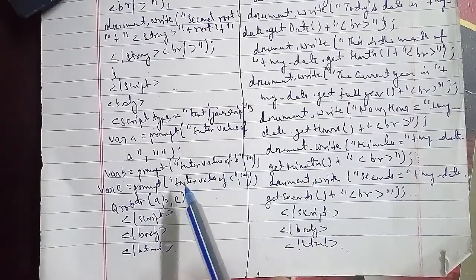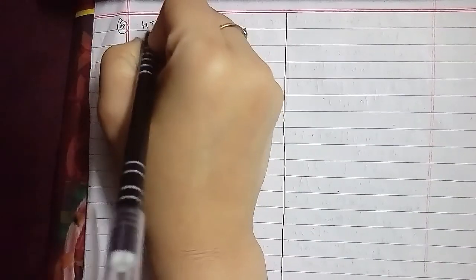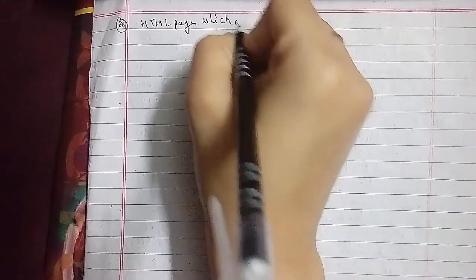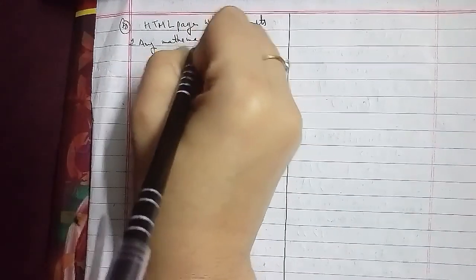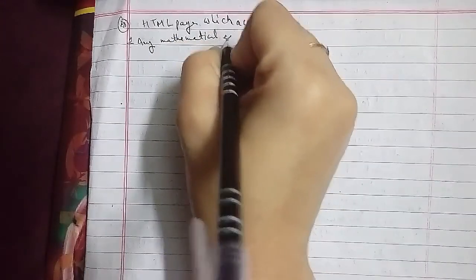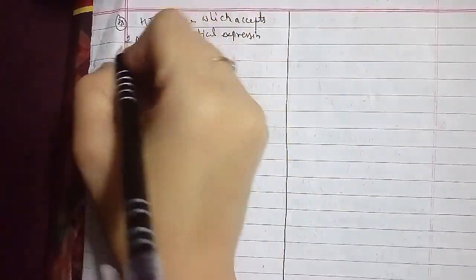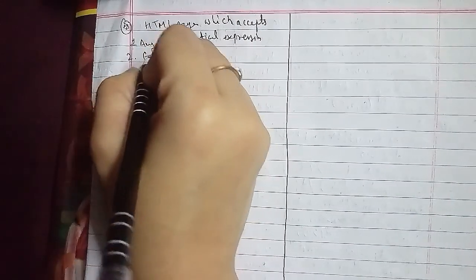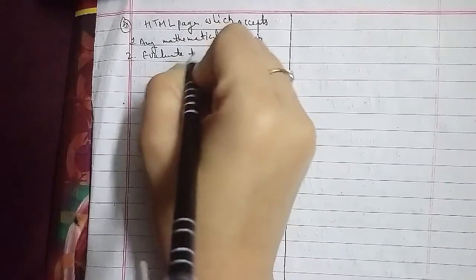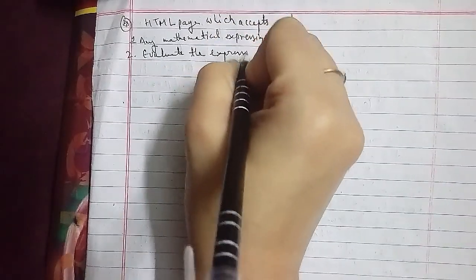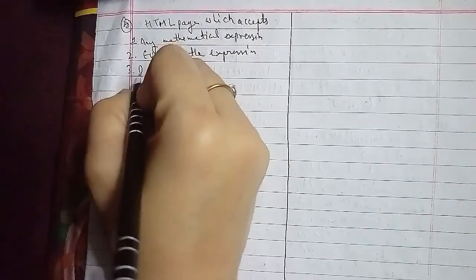Now we will write a program here, starting with the HTML, then head tag, and then the title, that is expression evaluation, then title tag close, then script type equals to text/javascript, then starting with the function compute,